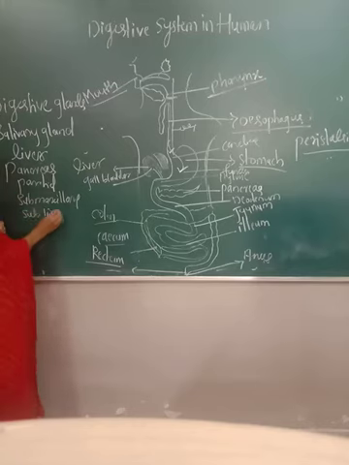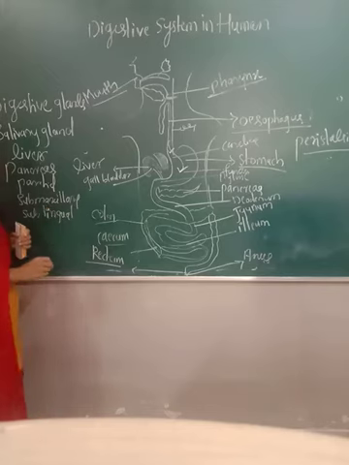These are the different salivary glands present in the mouth region or buccal cavity.